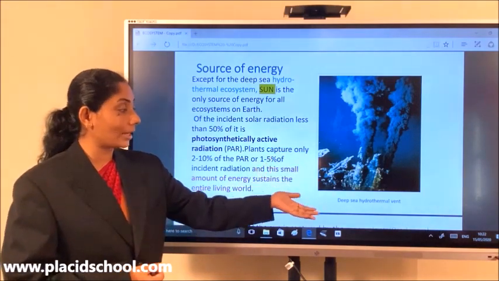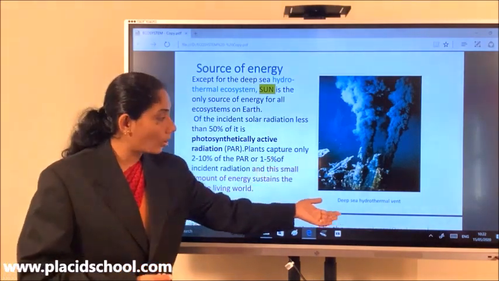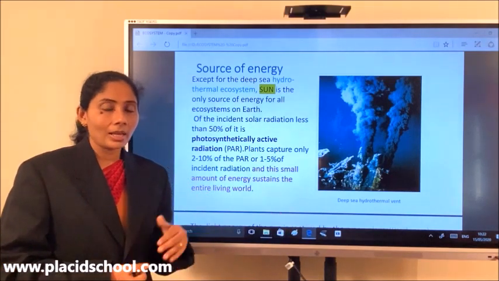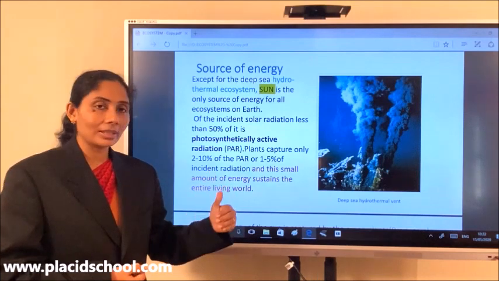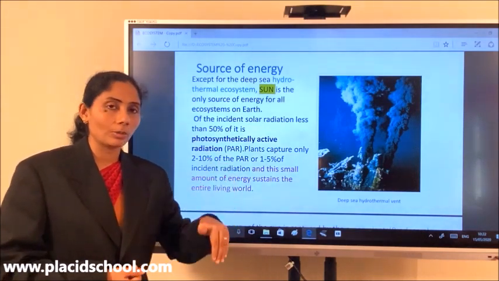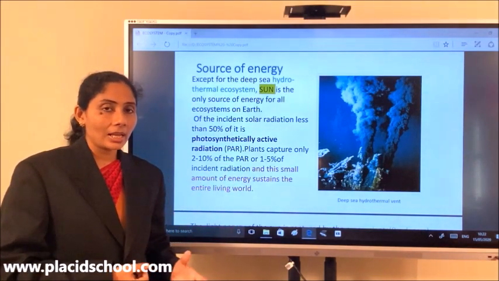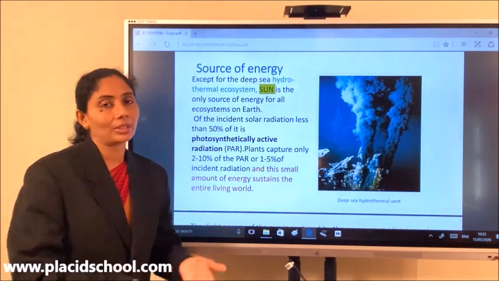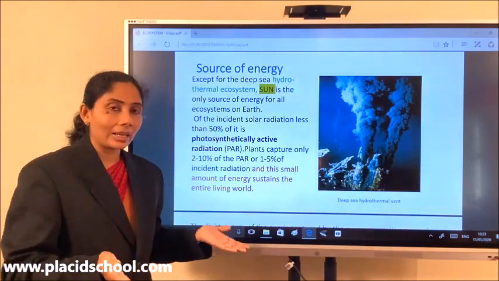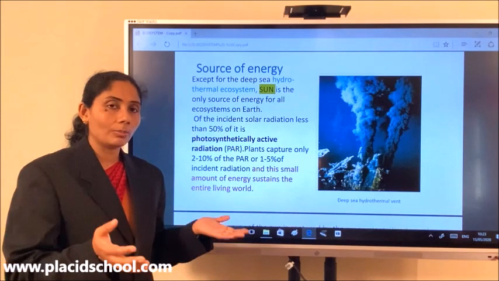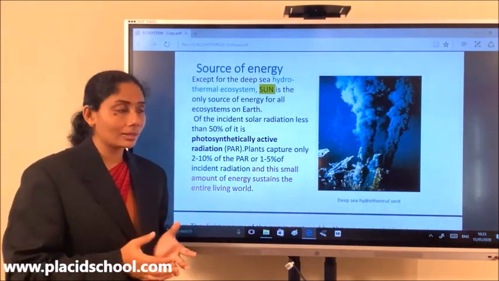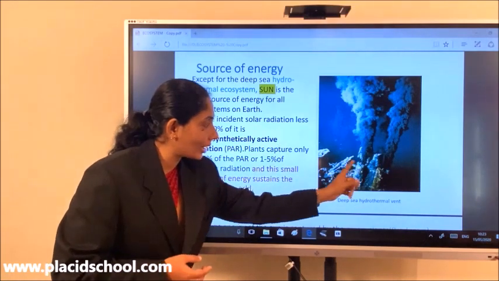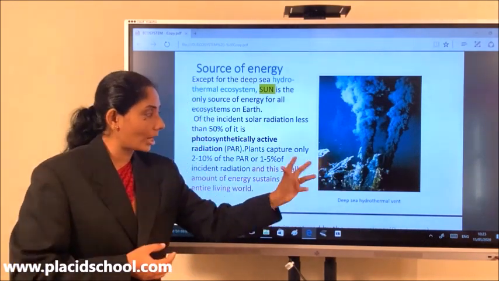First of all, let me tell you what these deep sea hydrothermal vents are. These are actually fissures in the ocean floor through which water seeps down, gets superheated and erupts up. This boiling water dissolves a lot of chemicals along with it, and over time these chemicals get deposited, giving the shape of a chimney.